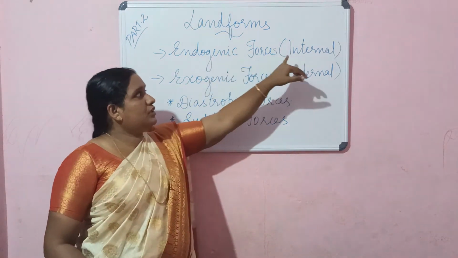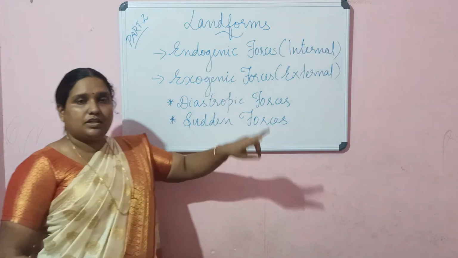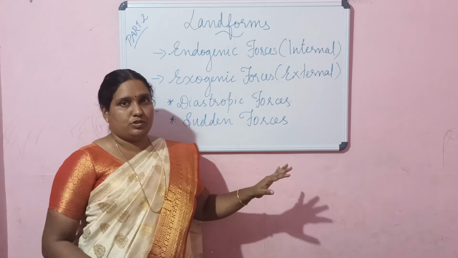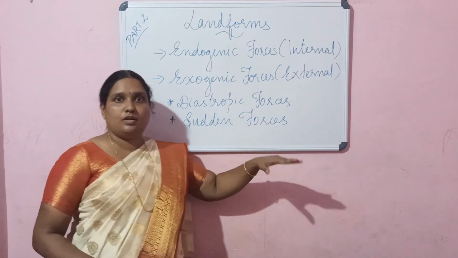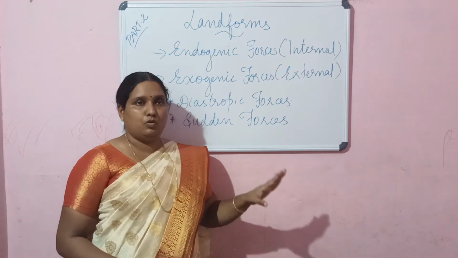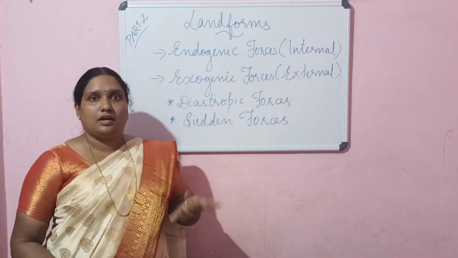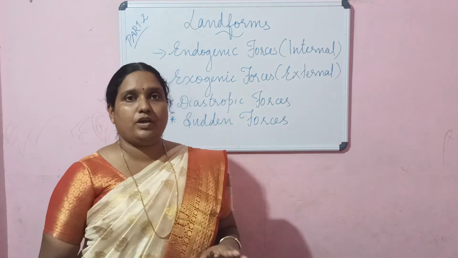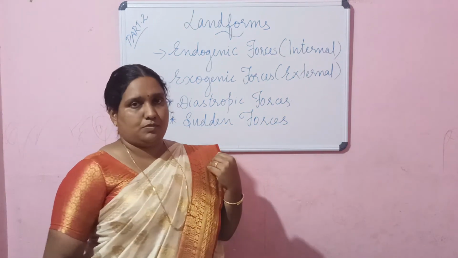So endogenic forces are internal forces. Internal forces are of two parts, diastrophic forces and the sudden forces. Diastrophic forces are again of two types. They are horizontal movement and the vertical movement which happens inside the earth. Then the sudden forces can be an earthquake or a volcanic eruption.